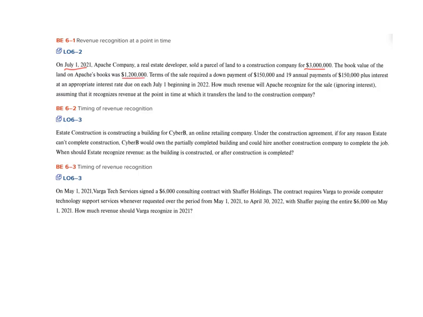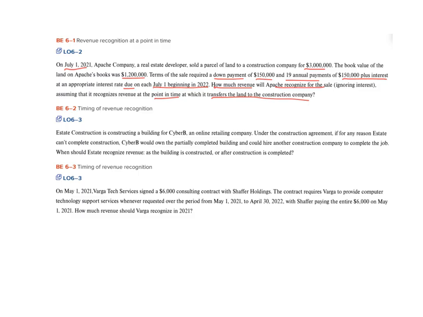Terms of the sale required a down payment of $150,000 and 19 annual payments of $150,000 plus interest at an appropriate interest rate due on each July 1st beginning in 2022. How much revenue will Apache recognize for the sale? Ignoring interest and assuming that it recognizes revenue at a point in time at which it transfers the land to the construction company, here we just have sort of a theoretical consideration.